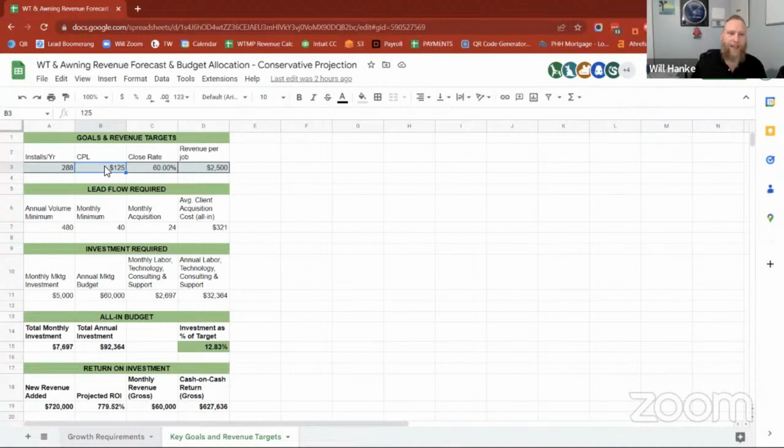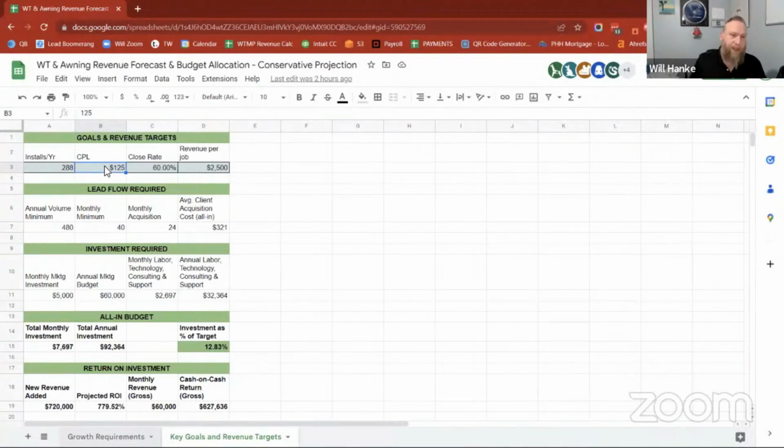So next is your close rate. We talked about that earlier. Out of 10 or out of 100, how many are you typically closing? What is that percentage? In this case, I chose 60%. And then revenue per job, or what is your average job worth? We talked about that on the other page as well.